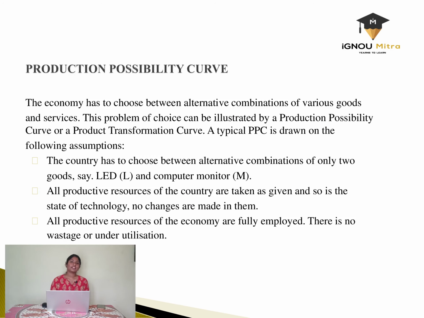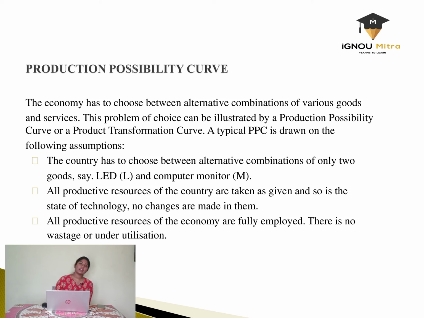The problem of choice can be illustrated by a production possibility curve or a product transformation curve. So basically, a production possibility frontier or a PPC is a curve which shows various combinations of the amounts of two goods that can be produced in an economy within the given resources and technology.